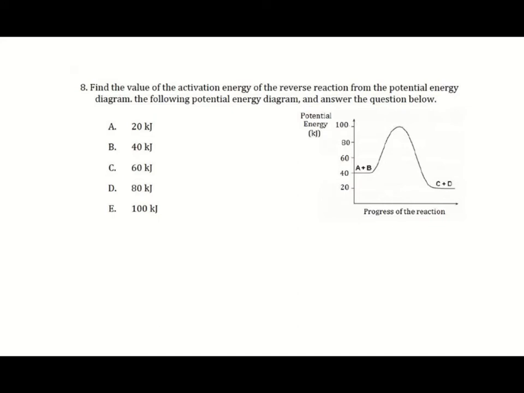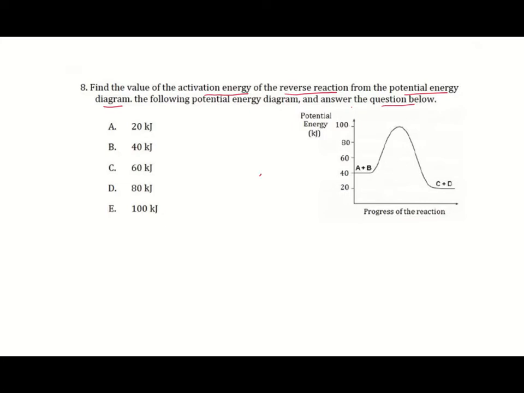Find the value of the activation energy of the reverse reaction from the potential energy diagram. Use the following potential energy diagram and answer the question below. So what is the value of activation energy here?